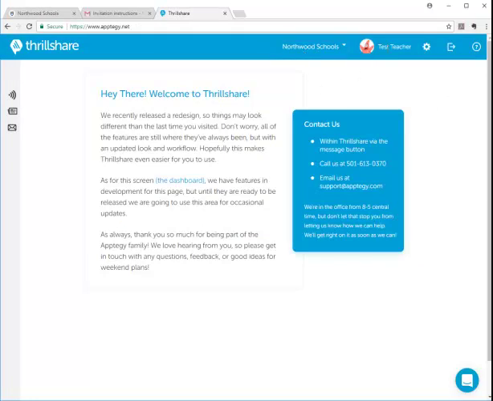Your profile picture and your name is here. The gear will get you back in to change your profile settings, but we just did that, so we're not going to go over that. The little door-looking thing with the arrow, believe it or not, is log out. And there is some help information behind the question mark.